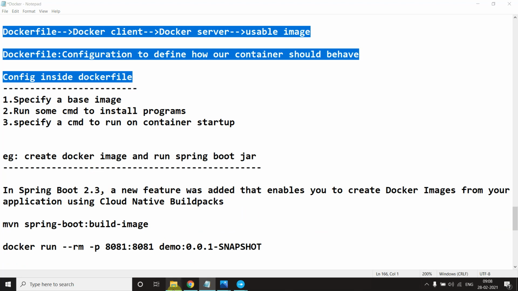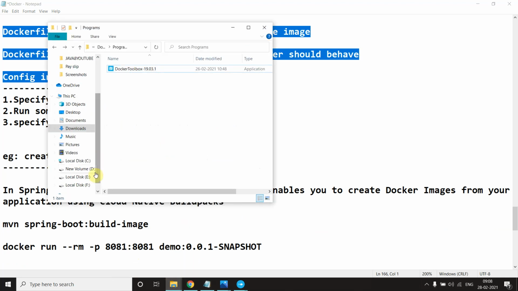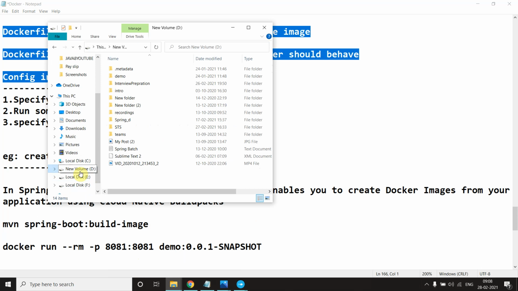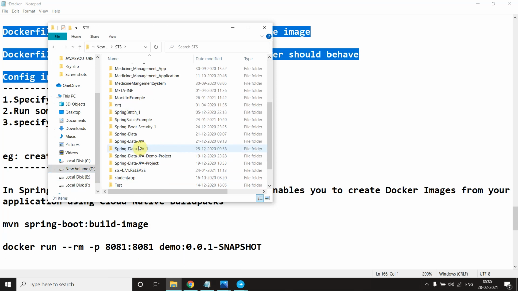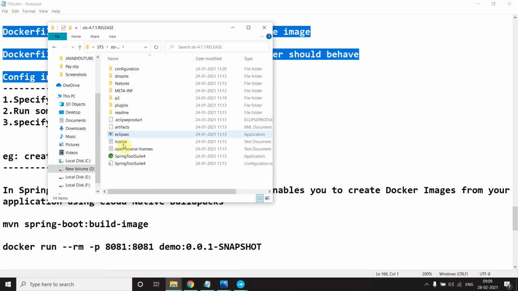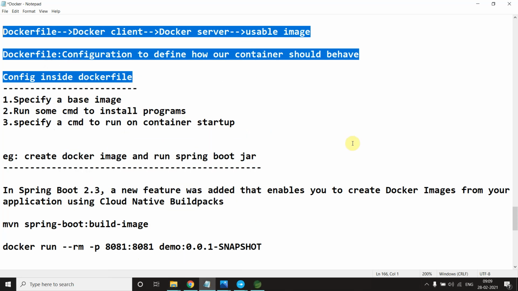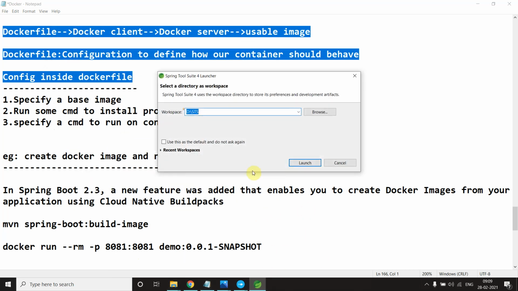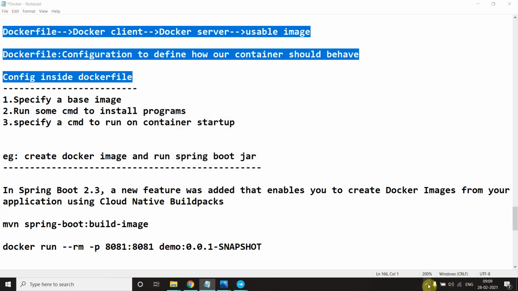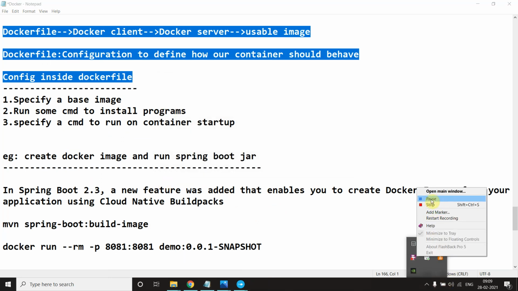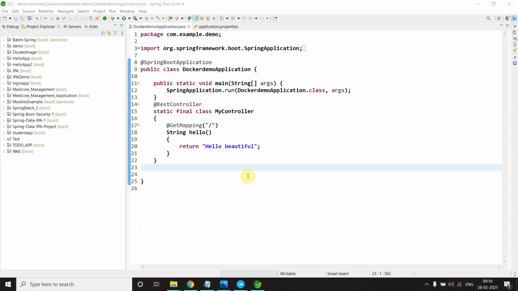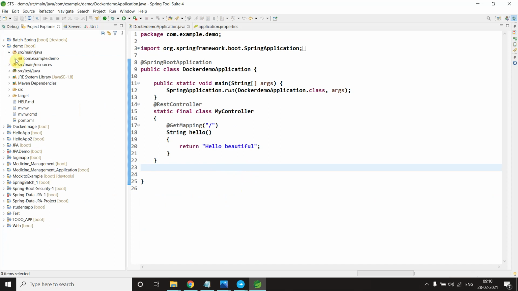Let me show you and open my STS, then I will be able to show you. It will take time, so I'm pausing the video and I will get back to you when it is up. Yeah, now we have this STS. This is a project which I just made, and I have done nothing here.